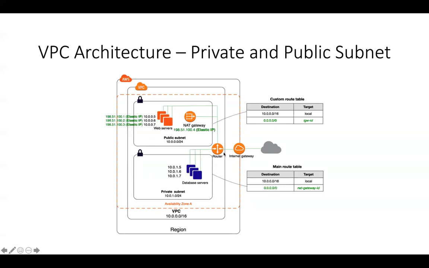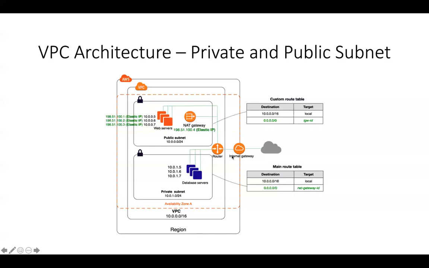And then we are going to have two routing tables over here. So the public subnet is always going to be associated with the custom route table, and the private subnet is going to be assigned with the main routing table. So the public subnet, which is associated with the custom route table, has two targets over here, two rules, I would say. The first rule states that all traffic within the VPC is going to the local target, and any traffic that goes through the internet should go through the internet gateway, which is denoted by IGW-ID, right?